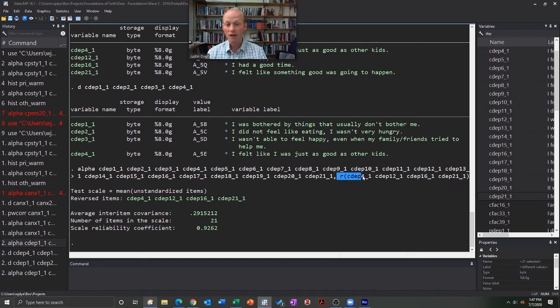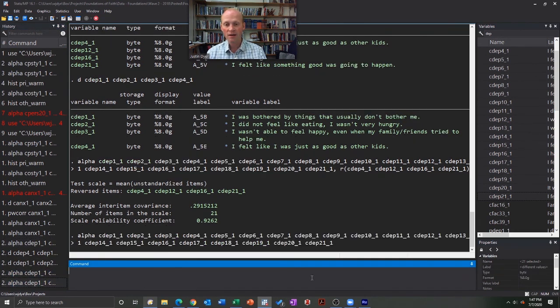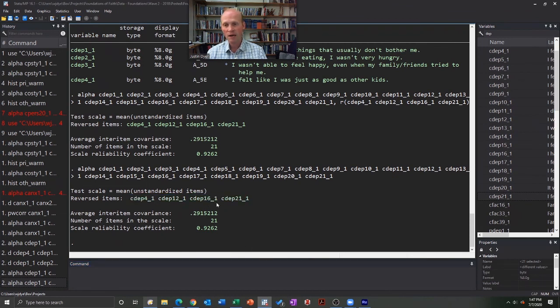Now, I'm hard coding that in, or I'm just typing it in. For this one, though, I wouldn't need to. I could just leave it there, and it would tell me, I'm reverse coding those items. It would just do it automatically. So that's how you create a scale. That's how you check its reliability within Stata.